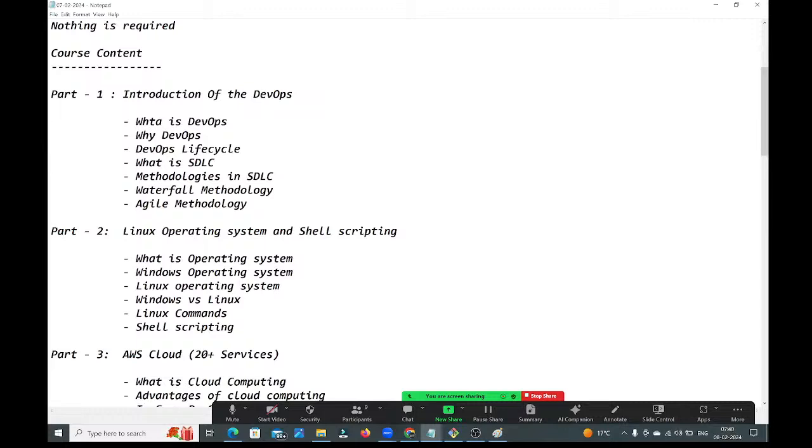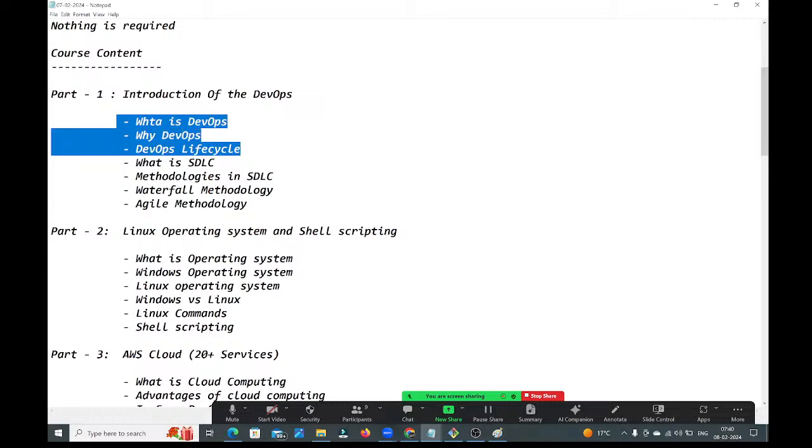Clear? So coming to today's session, first we are going to understand what is DevOps, why DevOps, and the DevOps life cycle. We will try to understand these 3 in today's session, guys. What is DevOps, why DevOps is required, and the DevOps life cycle we are going to understand in today's session, guys. Fine.